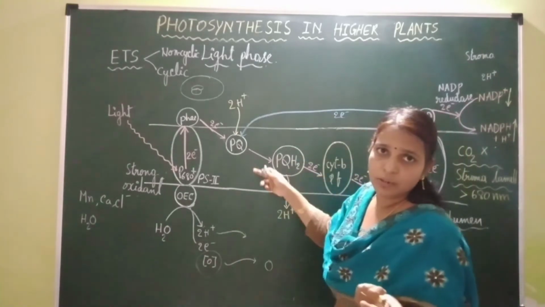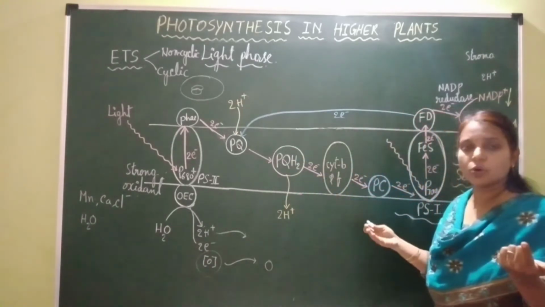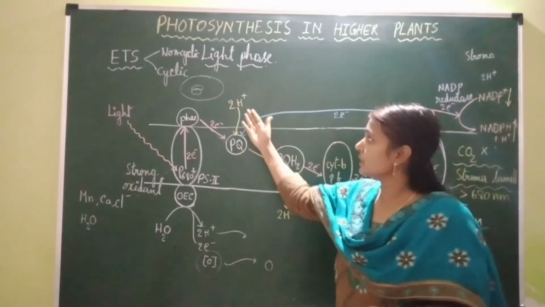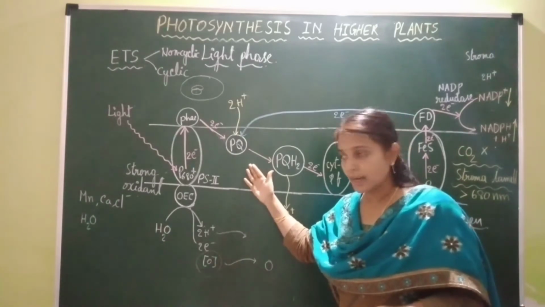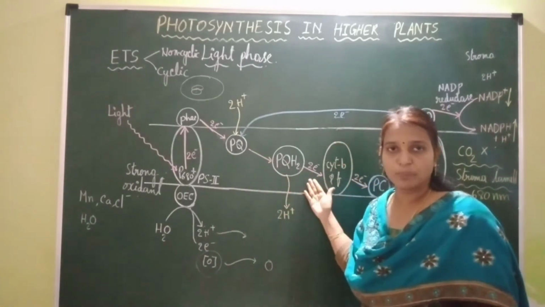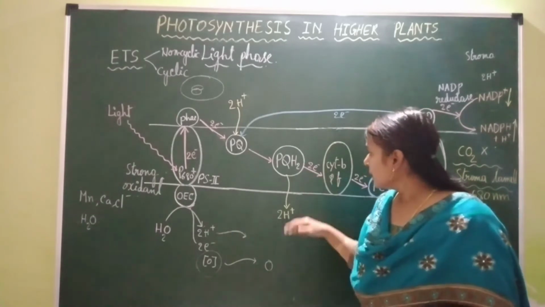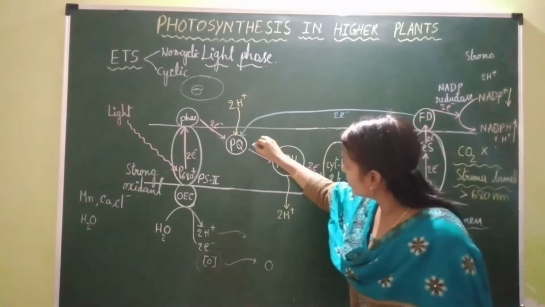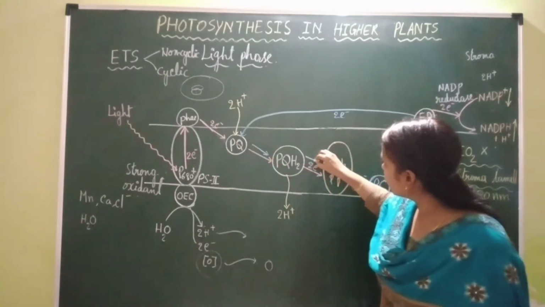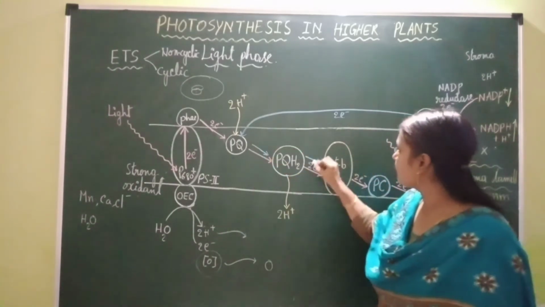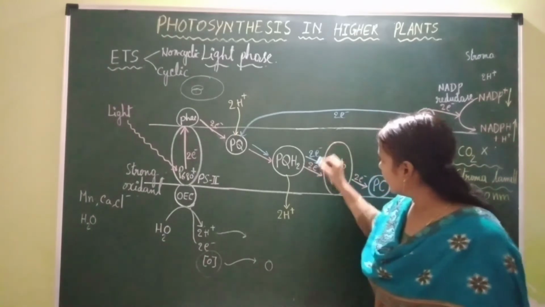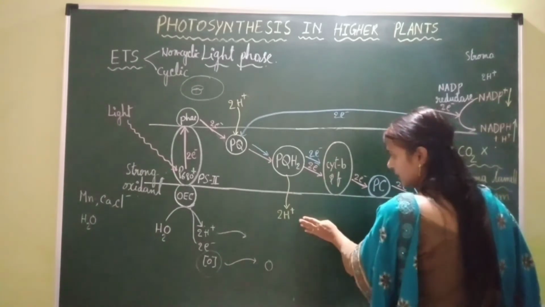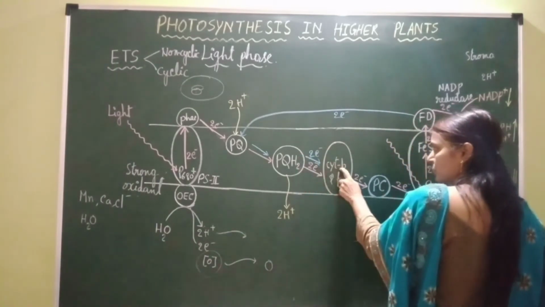We know this PQ is a proton carrier; actually, it is not an electron carrier. After receiving 2 electrons, it consumes 2 protons from the stroma and is reduced into its reduced form, plastoquinol. This reduced plastoquinone transfers electrons to the next carrier, the cytochrome b6f complex, and it leaves these protons into the lumen.